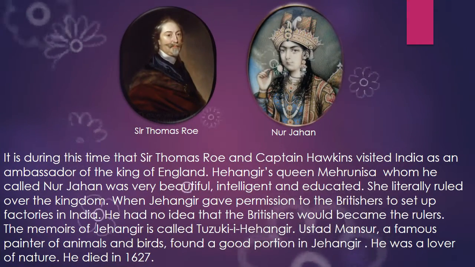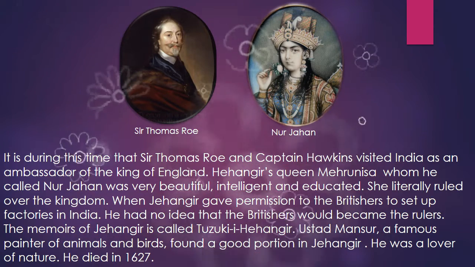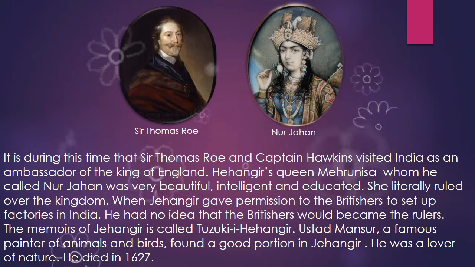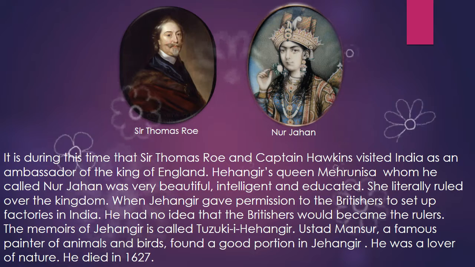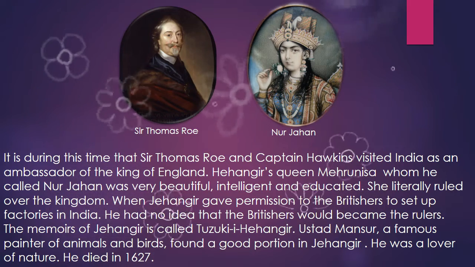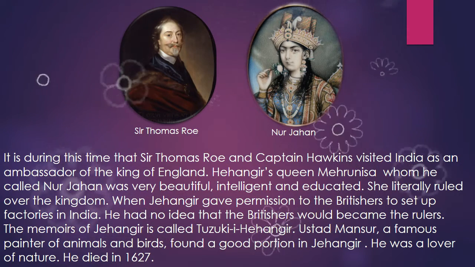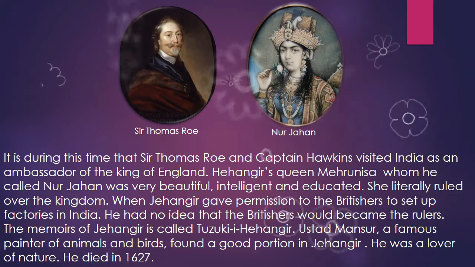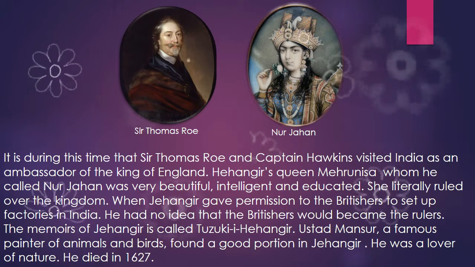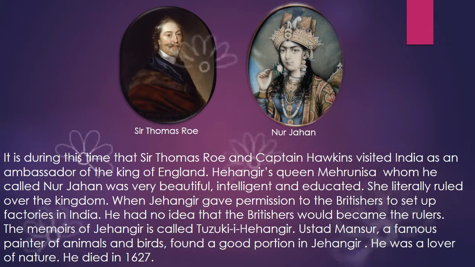It is during this time that Sir Thomas Roe and Captain Hawkins visited India as ambassadors of the King of England. Jahangir's queen Meherunisa, whom he called Nur Jahan, was very beautiful, intelligent, and educated. She literally ruled over the kingdom.